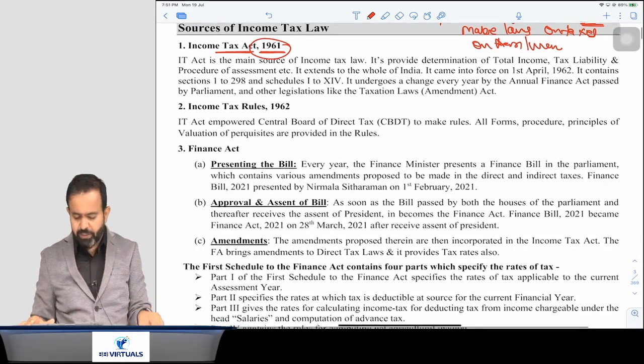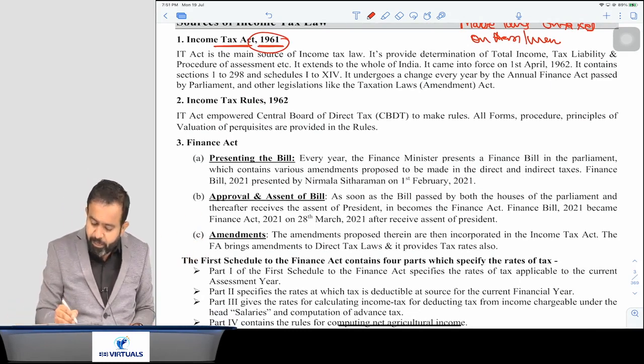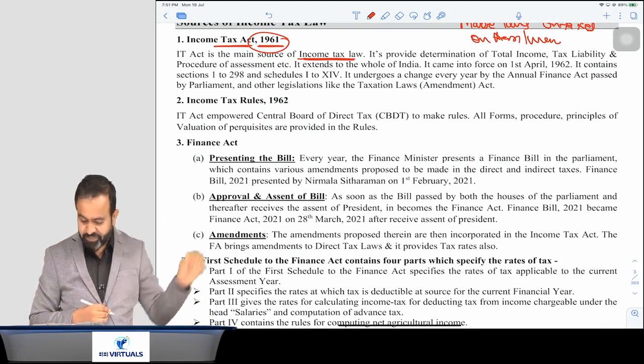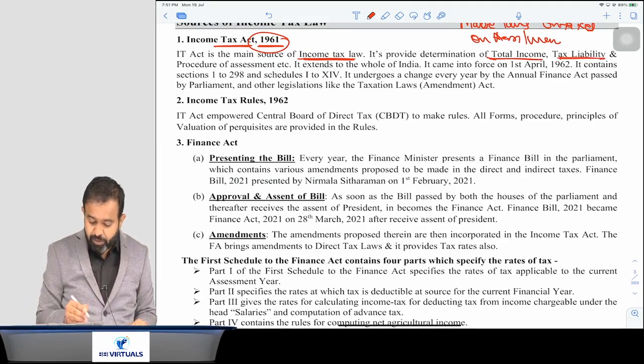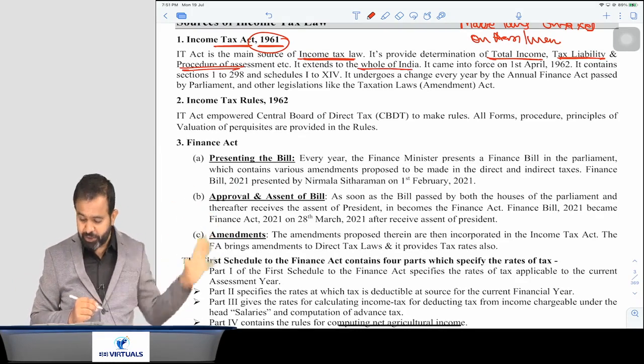So just pay attention. First is the Income Tax Act 1961. So the Income Tax Act is the main source of income tax law. That is the Virat Kohli of the Indian cricket team. It provides determination of total income, means how to calculate total income, tax liability, procedure of assessment, and it extends to the whole of India including Jammu and Kashmir. Income tax is applicable to Jammu and Kashmir also.